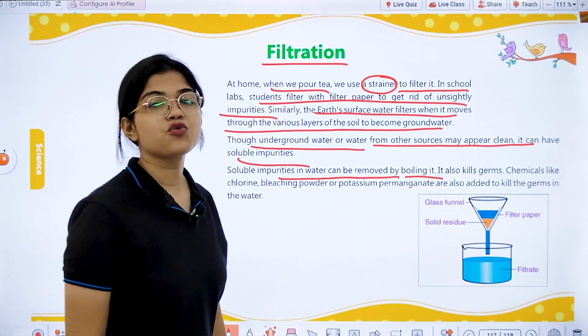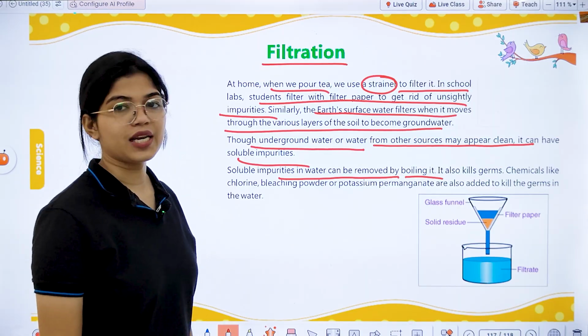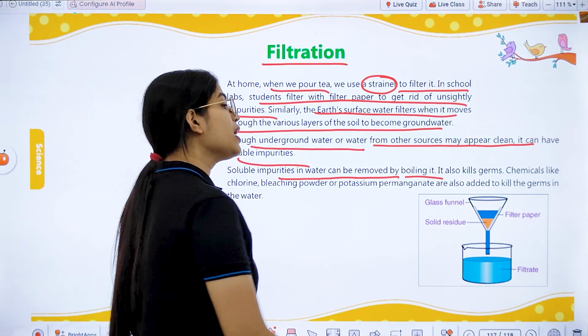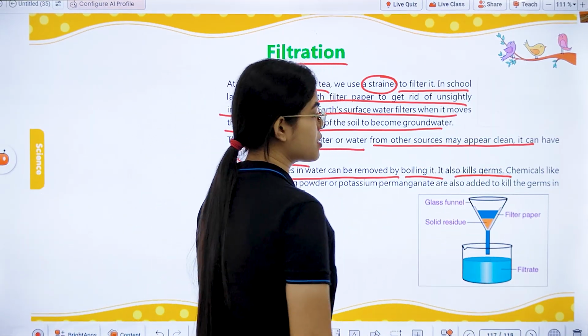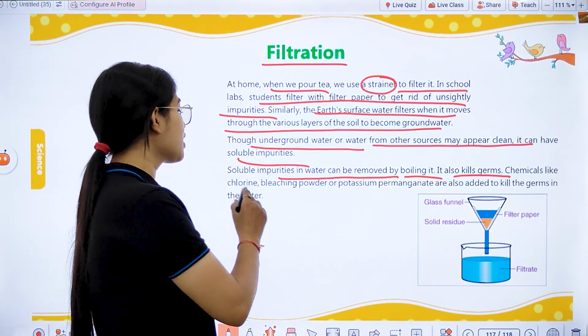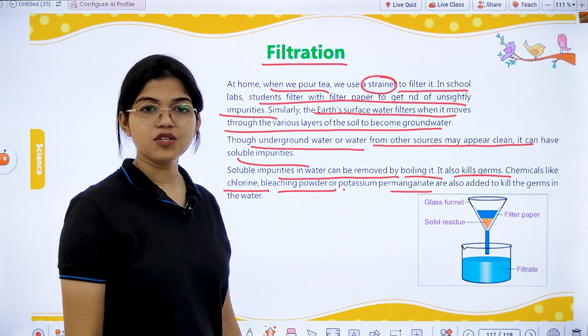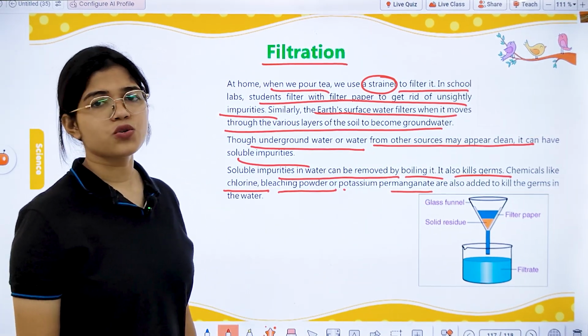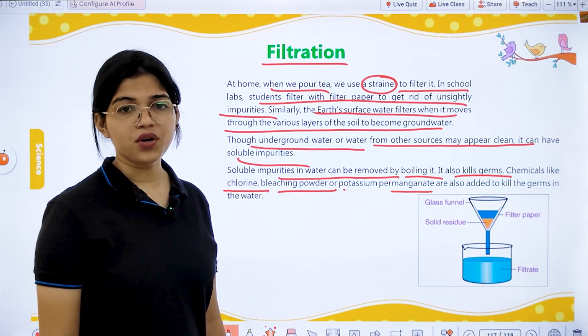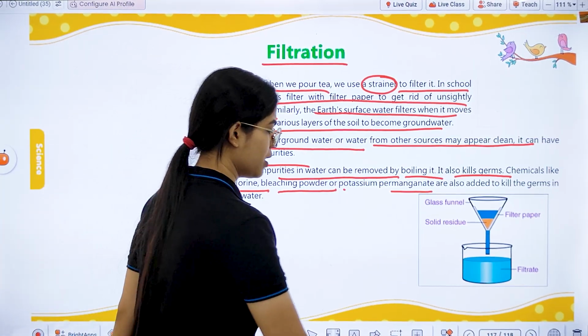Why? Because boiling kills the germs present in the water. Then we have certain chemicals also, like chlorine, bleaching powder, or potassium permanganate. All these chemicals can also be added to the water to kill the germs present in it.